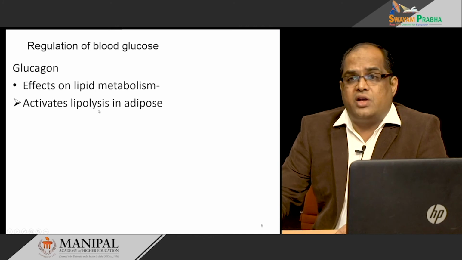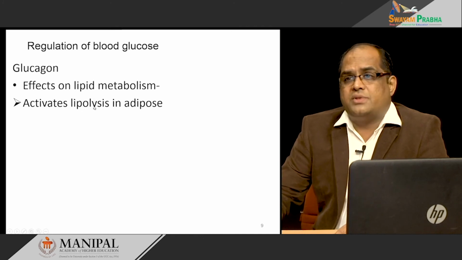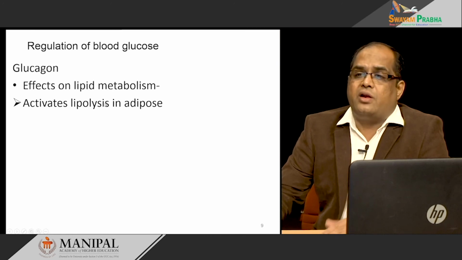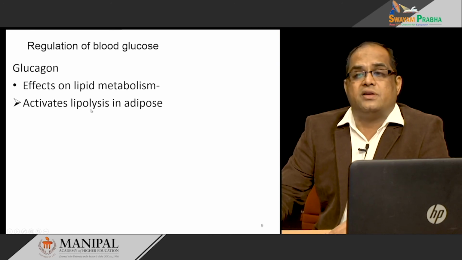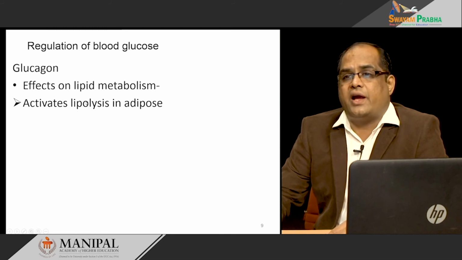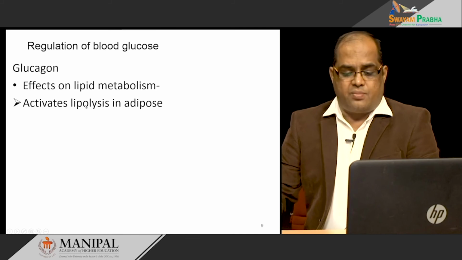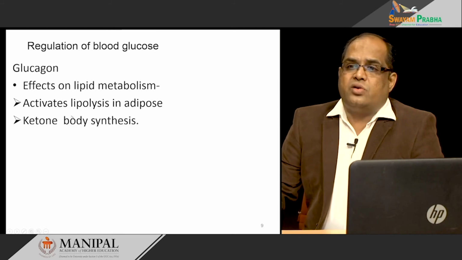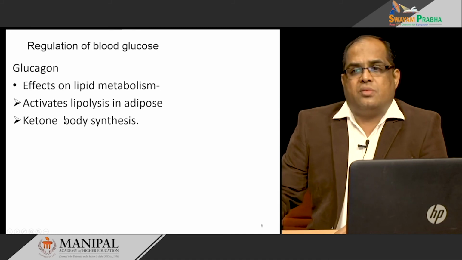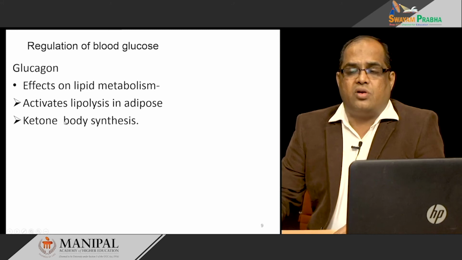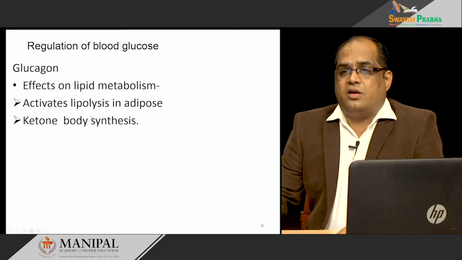But for other tissues, glucagon helps in the breakdown of triacylglycerol and release of free fatty acids from the store, that is the adipocytes. It activates lipolysis, and also it helps in the synthesis of ketone bodies in prolonged starvation or prolonged fasting conditions.